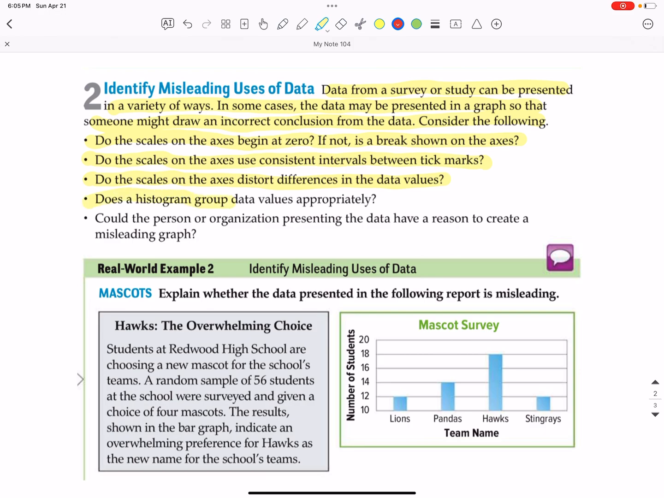Does a histogram group data values appropriately? I'll show you an example of that later. Does a person or organization presenting the data have a reason to create a misleading graph? And that is definitely something that can be done. Ask me sometime, if you're watching this, ask me sometime how I once presented a misleading graph to benefit something that I wanted to do many years ago.